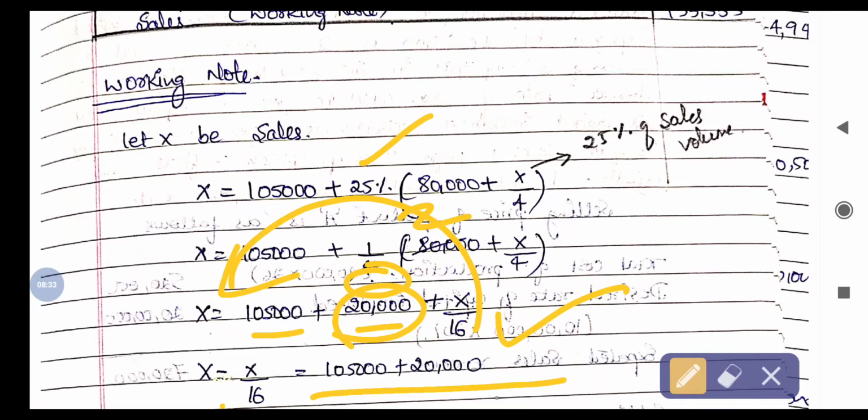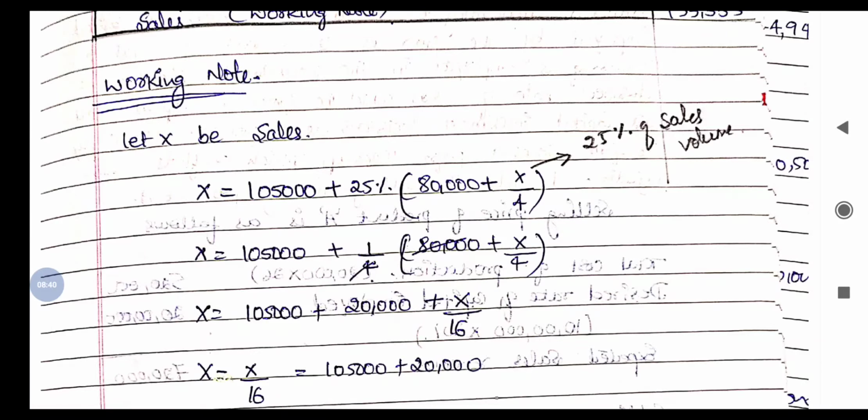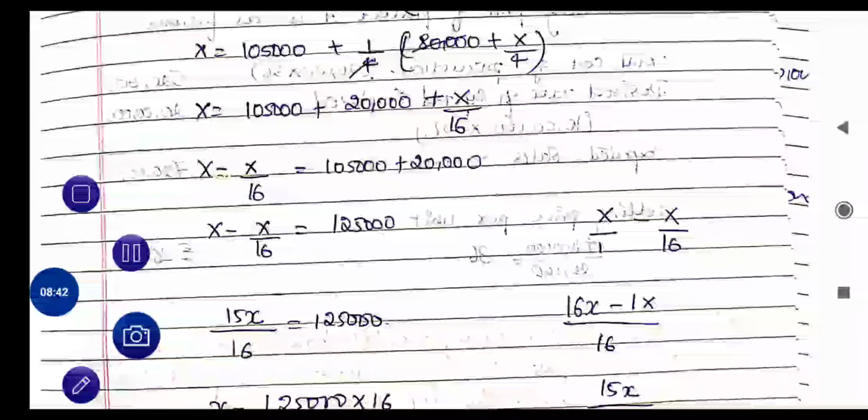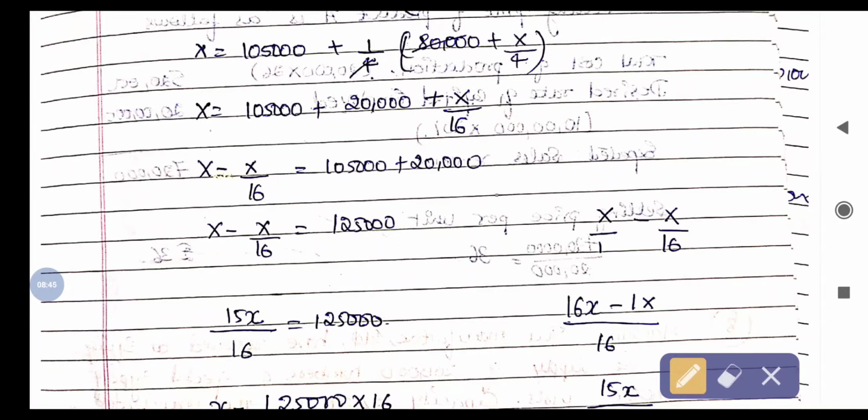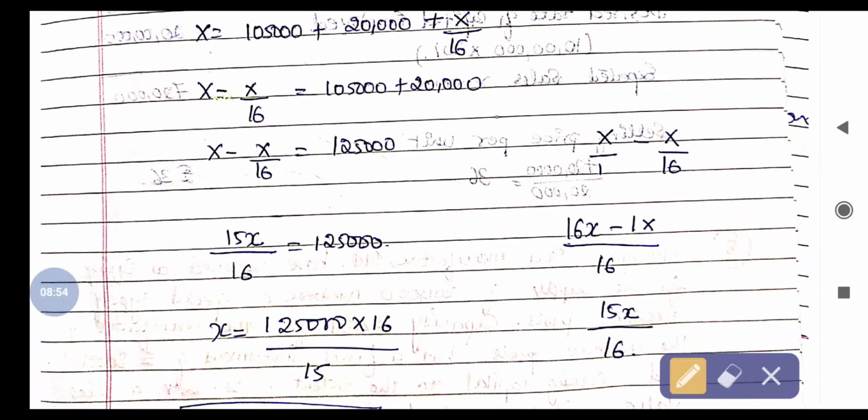X first was a plus value; if it comes here, it will be minus X divided by 16. So minus X by 1 minus X by 16. If we cross multiply, 16 into X is 16X, 1 into X is 1X, divided by 1 into 16, 16. So 16X minus 1X will be 15X, 15X divided by 16.